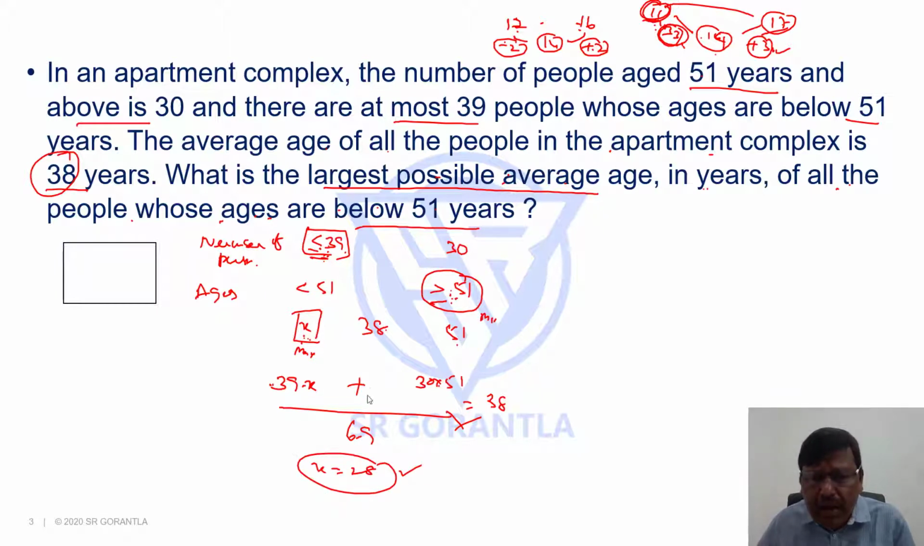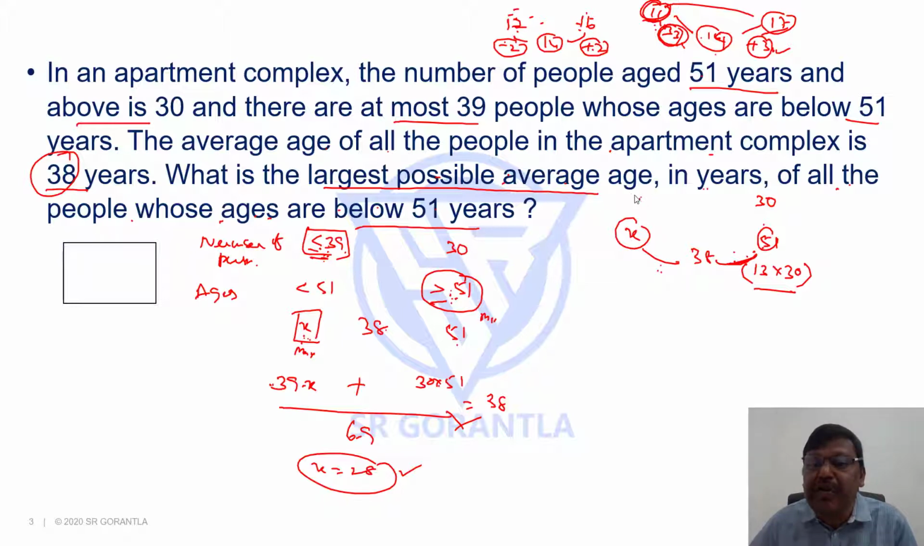But we can avoid this calculation. How? Let me see. We have two groups here. One group's average is 51, another group's average is x, and the overall average is 38. Here how much is the excess of this group? The excess in the average of this group is 13. But the number of people here is not the same as in the example I gave you, where I had one person here and one person there. How many people are there in this group? 30 people. So the excess here will be 13 into 30. The excess here should be equal to the shortfall here.